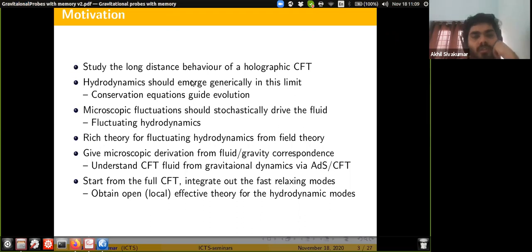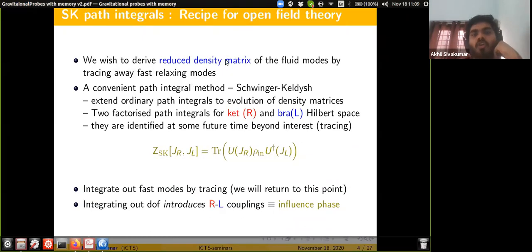So I'll move on. I'll try to explain what Schwinger-Keldysh path integrals are. Like I said, what we want to do is get a reduced density matrix for the fluid modes by integrating out some fast relaxing modes of the CFT. A convenient path integral method for this is available.